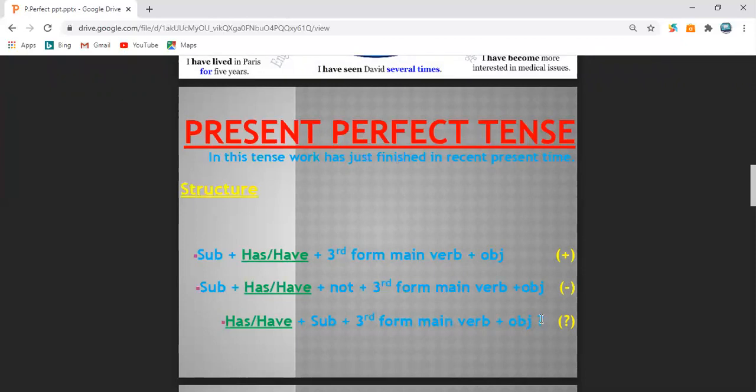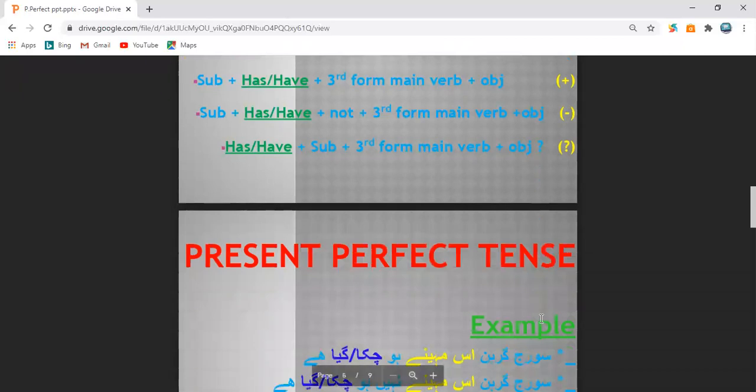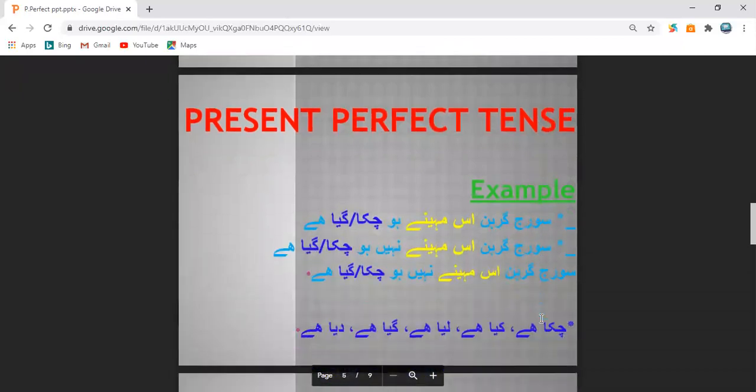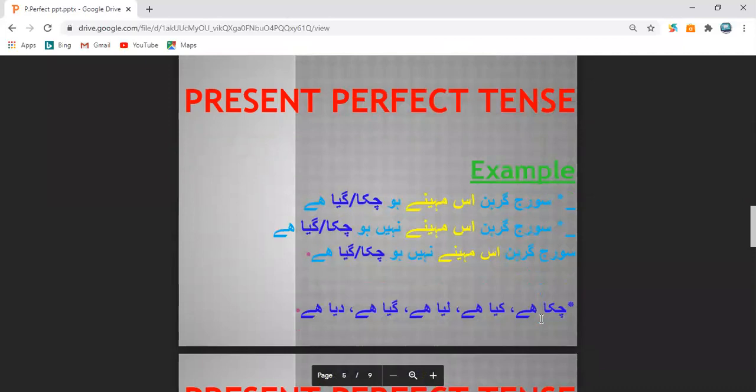So you have very well understood the structure of present perfect tense. It is very different from the other two types, present indefinite and present continuous, that you studied in earlier classes. Now students, look at the example. You will understand this tense better in examples. Now look at the examples on the screen.